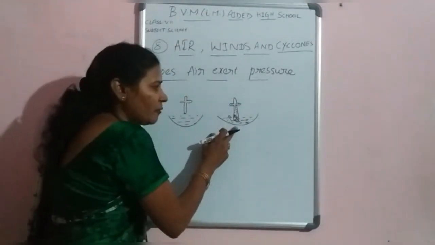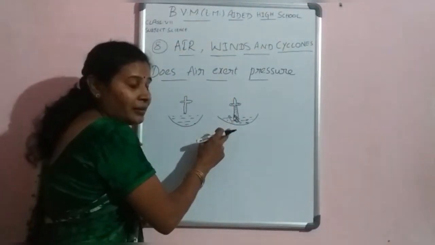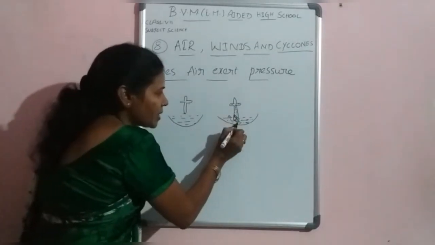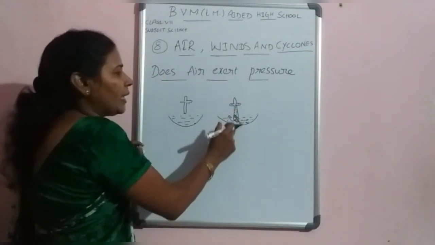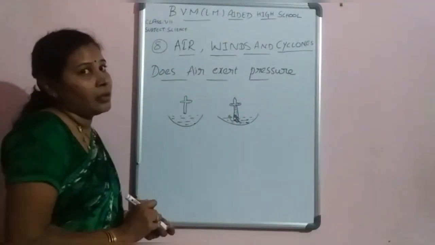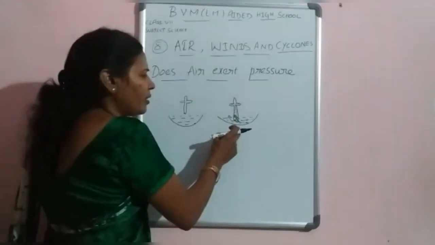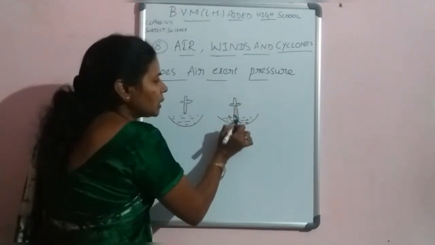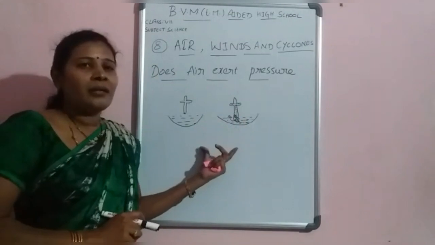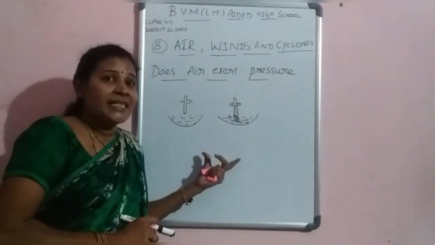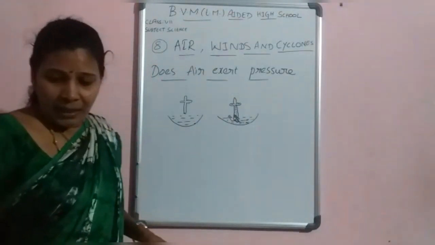That means air exerts pressure, that's why the ink or water enters the dropper. So from this case, air exerts pressure.